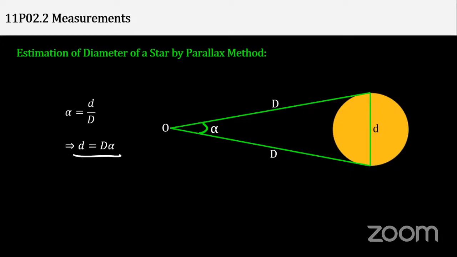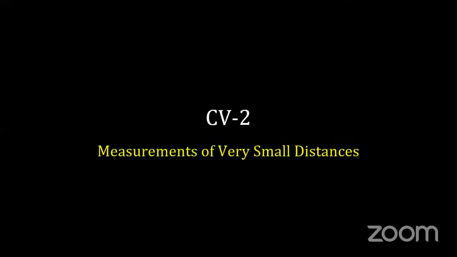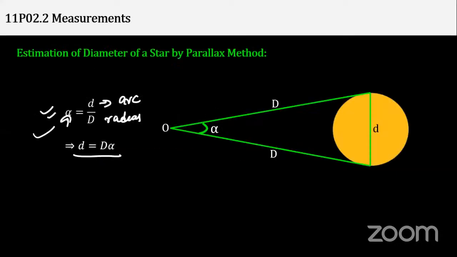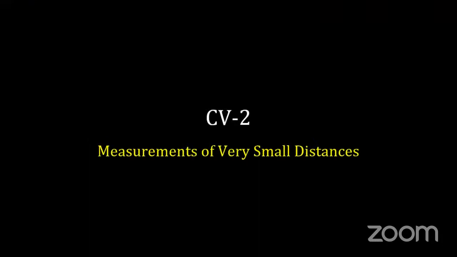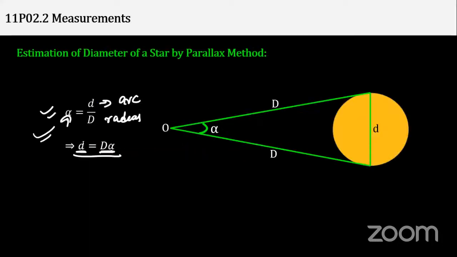Why am I writing this? Because theta equals arc upon radius. Think like this, where the arc is not curved here, it's straight. Treat alpha to be very small. So through this we'll get the diameter: d equals capital D times alpha. So these are some methods, students, through which we find the bigger diameters.